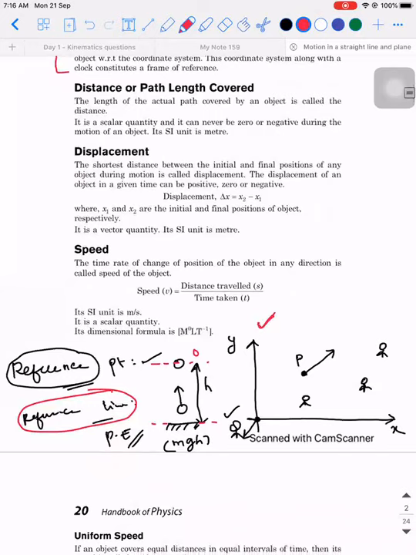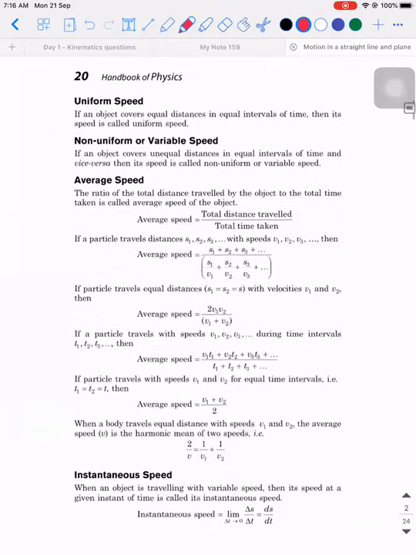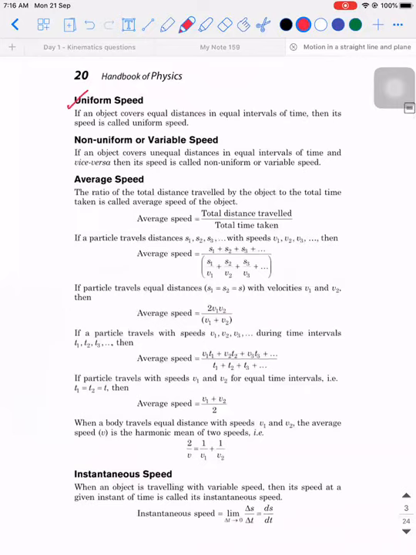Other things are very simple. Distance, speed and all, I'm not explaining. You know what is uniform speed, non-uniform or variable speed. So these points alone you need to concentrate on. When an object is said to be moving with uniform speed, what do we mean by that? Mathematically what will happen? Uniform speed means u is constant, and what can you talk about the acceleration? 0. Acceleration is 0. When we say the object is traveling with non-uniform speed, what is meant by that?